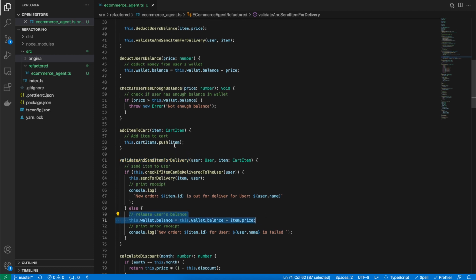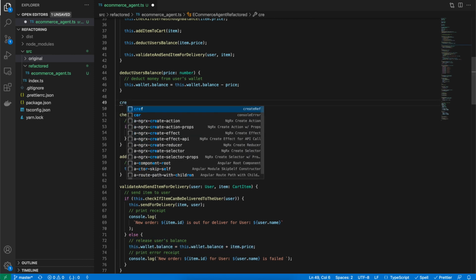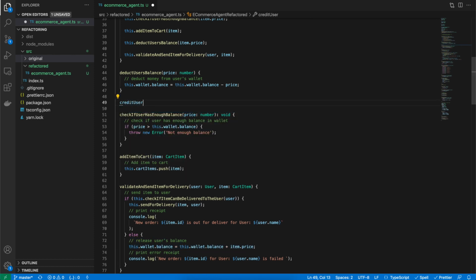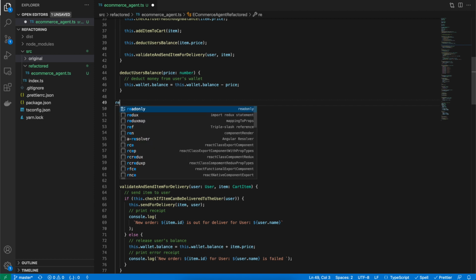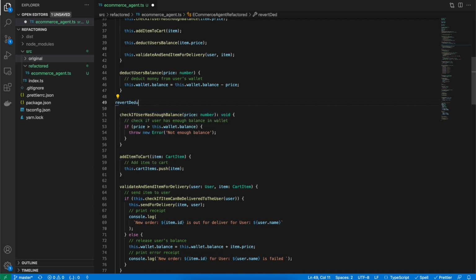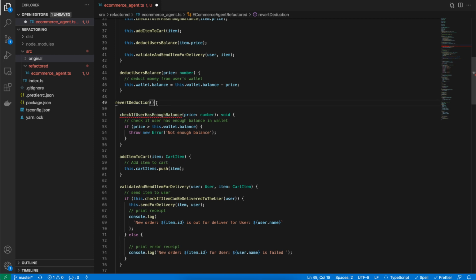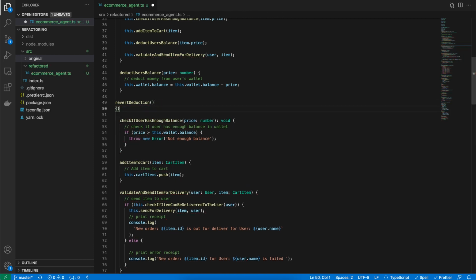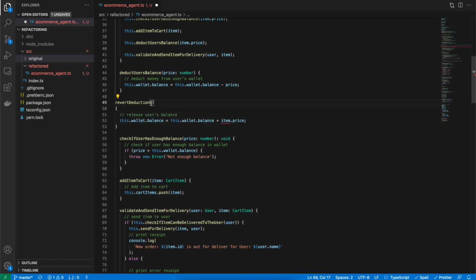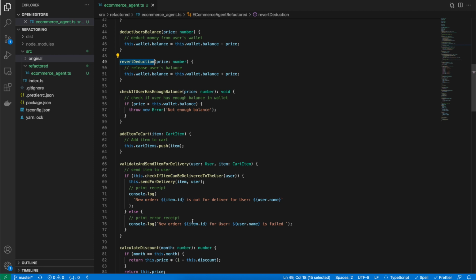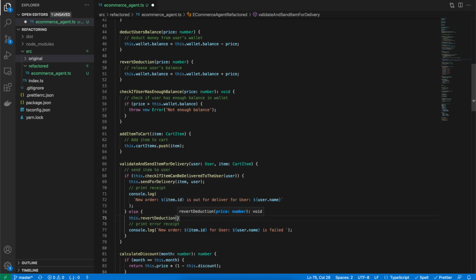So this is something that I can call credit user, or you can say revert deduction, and it also requires the price. Oops, yeah, price number. Revert deduction. So here we go, and I'll call this like this.